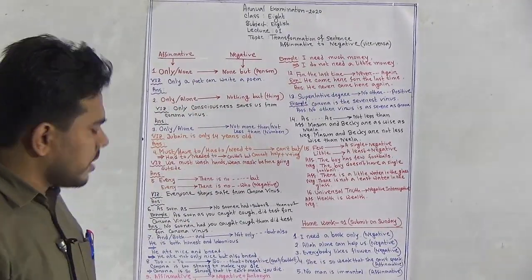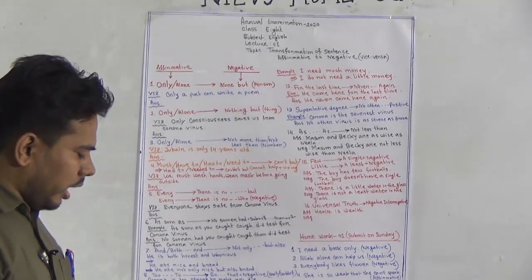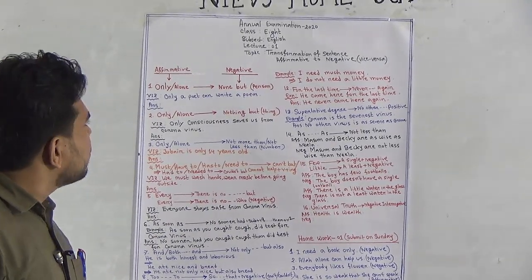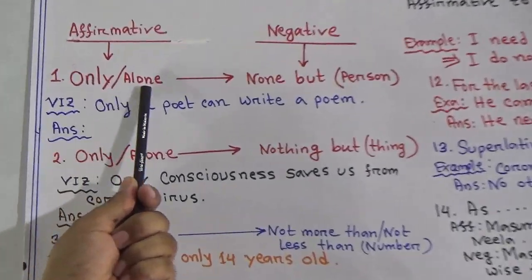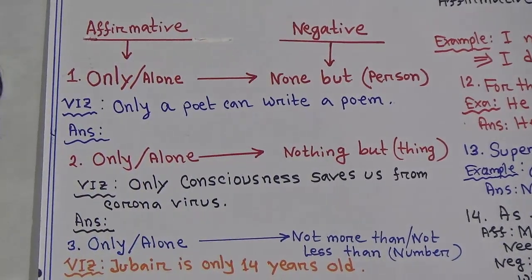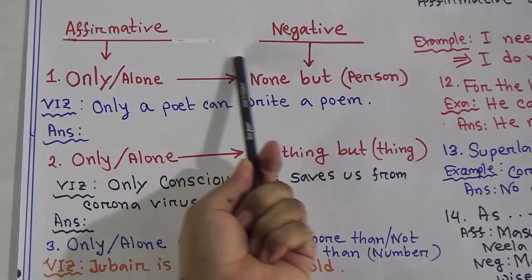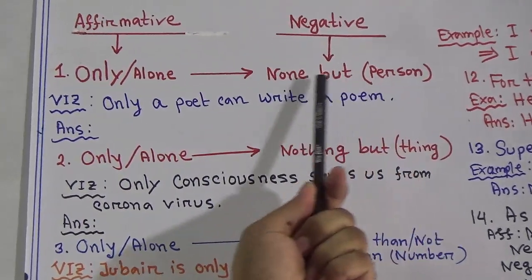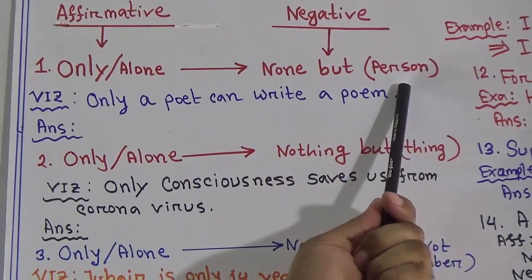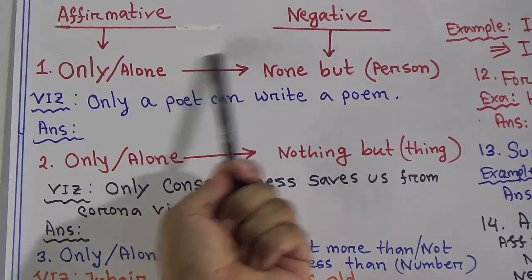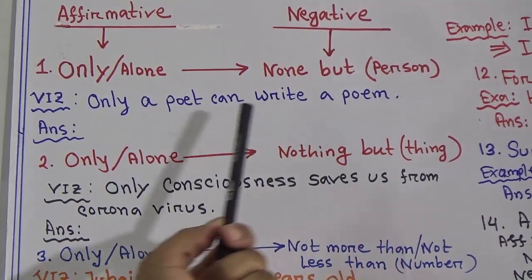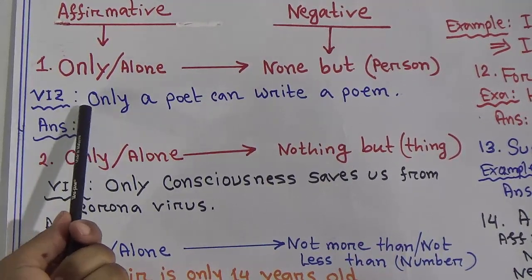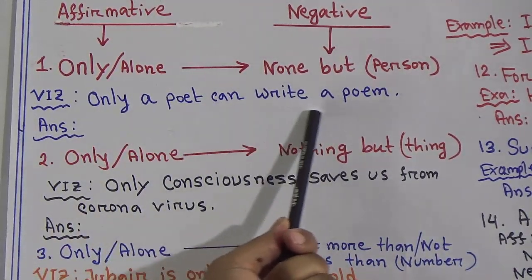If your sentence is affirmative and the word only or alone is given in your affirmative sentence, then this only or alone will be replaced by no one if it denotes or refers to a person. You can see the example. Only a poet can write a poem.